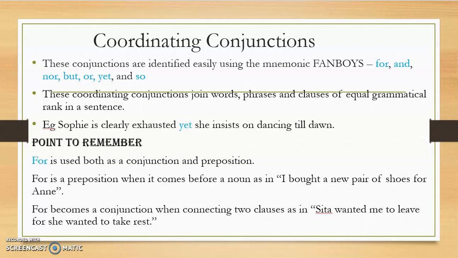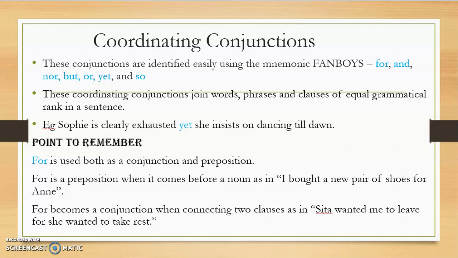So if you look at either side of yet, we realize they are clear-cut sentences of equal grammatical rank. They consist of verbs. Both of them have got a subject and they have a predicate part. They have got nouns. They have got all the basic requirements a grammatical sentence should have. So on either side, the sentences are grammatically equal. They are equal in rank. So coordinating conjunctions are used when you have to combine sentences that are of equal grammatical rank. Now, there are certain points to be remembered. There is one particular point that we have to keep in mind.